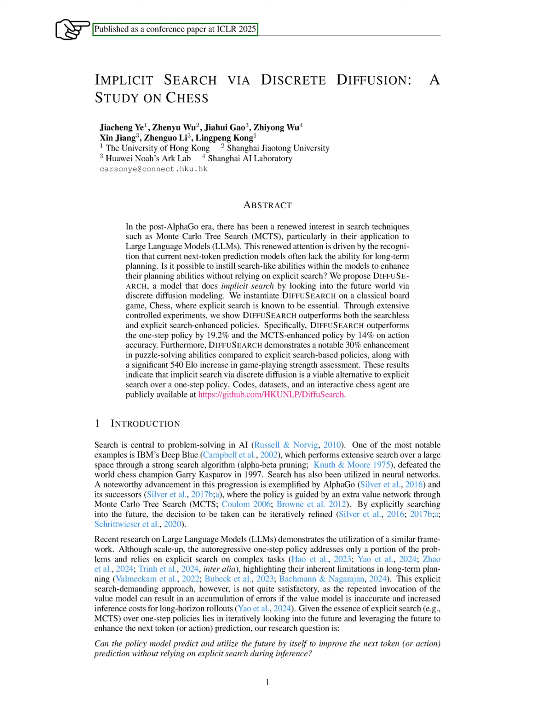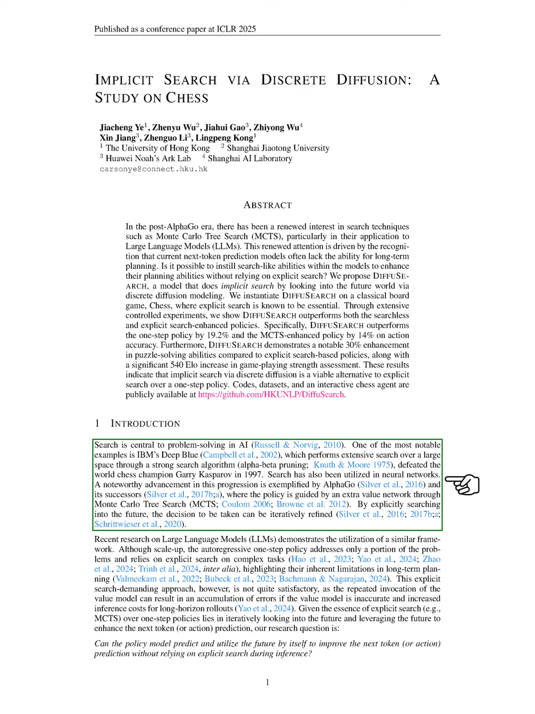Section: Introduction. In this section, we introduce the importance of search in AI problem solving. A prominent example is IBM's Deep Blue, which used a powerful search algorithm called alpha-beta pruning to defeat world chess champion Garry Kasparov in 1997. Search techniques are also applied in neural networks, as seen in AlphaGo and its successors, where a value network guides the decision-making process through a method known as Monte Carlo tree search, MCTS. This approach allows for future predictions to refine decisions iteratively.